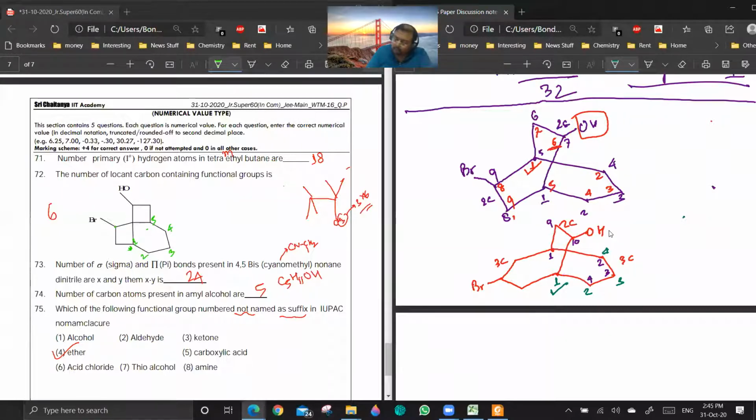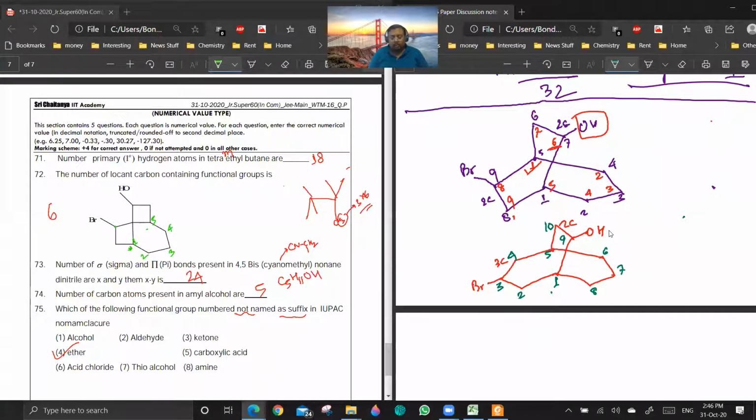Because whether you go by the left side or you go by the right side, you're getting the same locant. So if you are going like this, then you have to go like this. And then you have to 9 here. Are you getting the point? This will be the lowest. So the lowest locant will be 9 only. Are you getting the point?